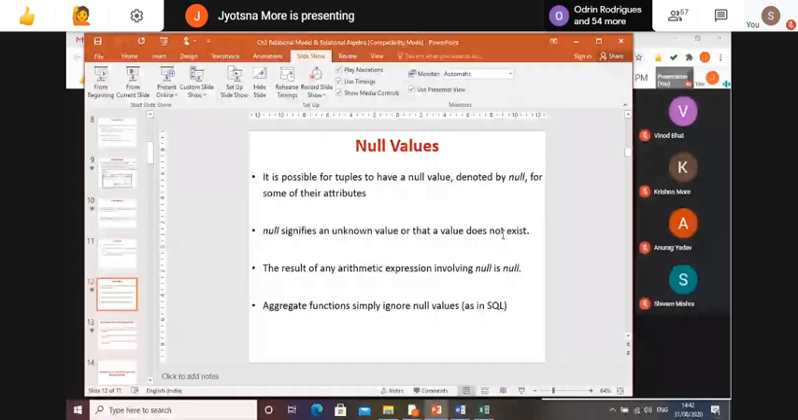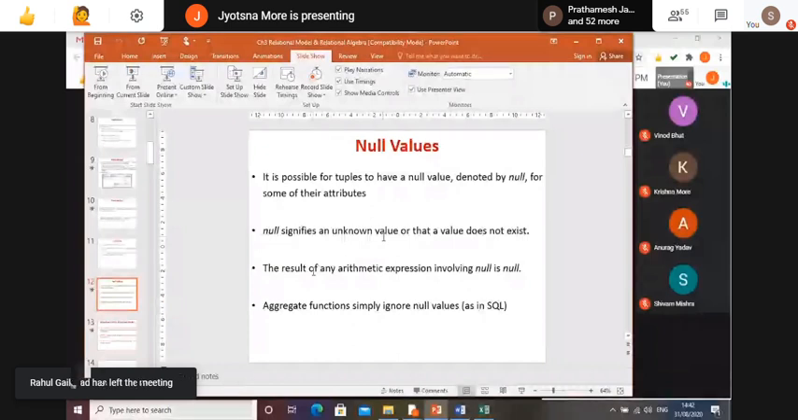So I have kept it null. That is one thing, that value does not exist. Unknown value, I don't know the value, so I am not specifying any random value, I am just keeping it null. The result of any arithmetic expression involving null is null. So any arithmetic operation if you are doing with null, then the result is null.